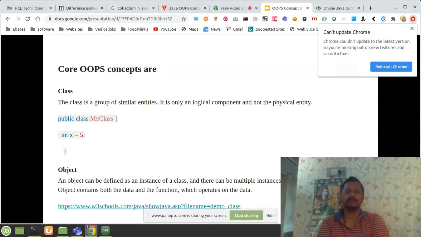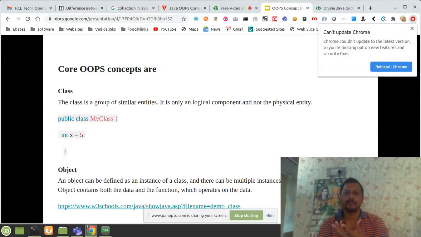A class is a group of similar entities. If I have similar entities, I declare them in a class. That means I can declare different methods with integers, floats, or any type of data types in the class.